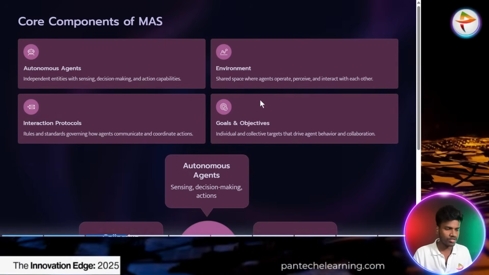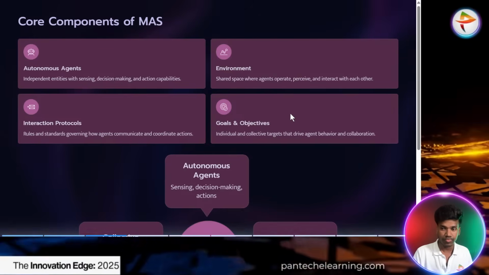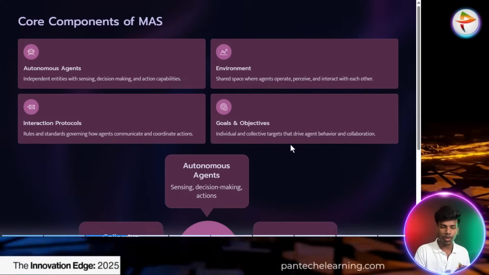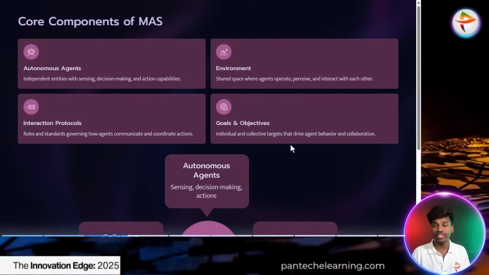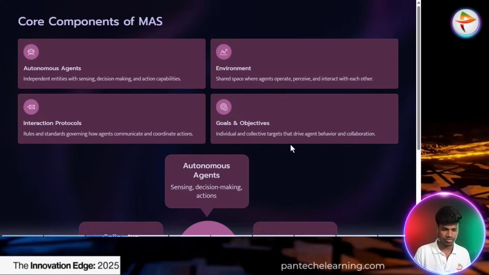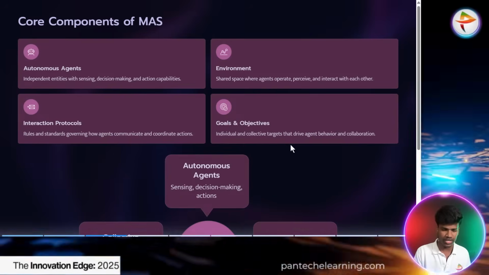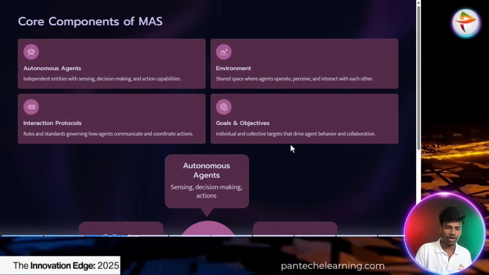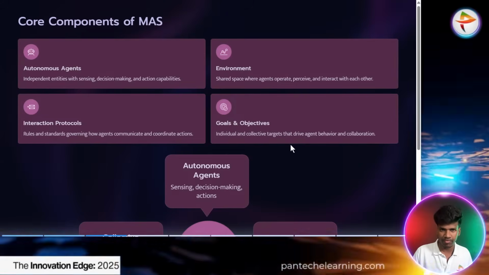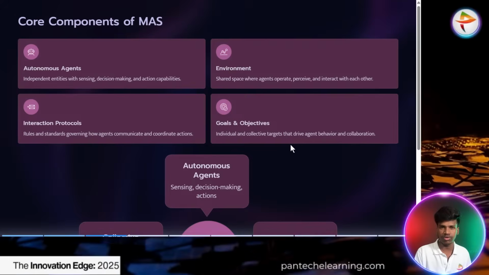So, the core components of a multi-agent system. First is the autonomous environment, the shared space where agents operate, perceive and interact with each other. We already discussed the PEAS framework: performance measure, environment, actuators and sensors. Same here, the environment works based on the surroundings; agents have to operate and think based on those surroundings.